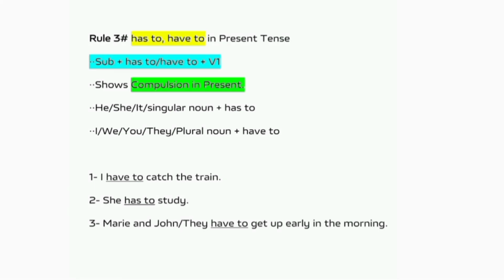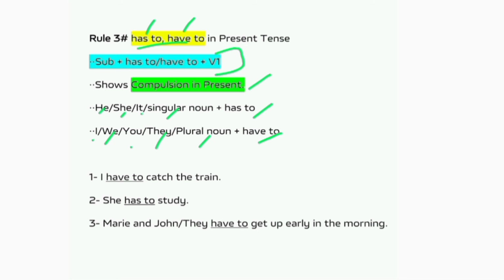But when there is a compulsion or obligation in the sentence, we use has to and have to. They also have following structure: subject followed by has to or have to, and then verb first form. They are used to show compulsion in present tense. Has to is used with he, she, it, and singular noun, and have to is used with I, we, you, they, and plural noun. These verbs are equivalent to must, and must shows compulsion.